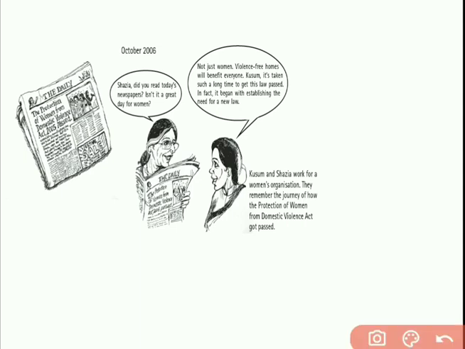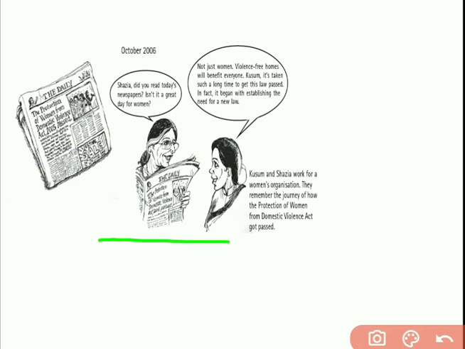Before making the law, what happened in the society, and how did the people react to the new law? We will try to study this through the picture story which is in the textbook. First of all, we will introduce these two women, Kusum and Shajia.